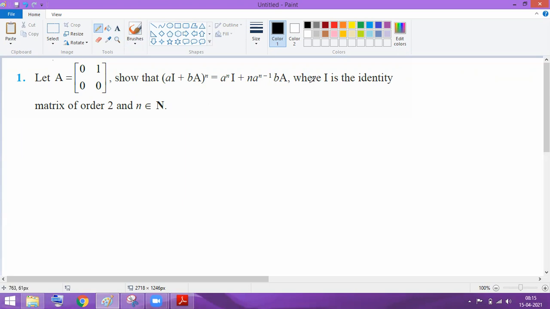Little bit confusing, but don't worry. Here I is the identity matrix of order 2, and n belongs to the natural numbers. So A is given and we have to prove this. Everyone look here, very very important. तो क्या दिया है? Basically prove करना है ना. So we have to prove that (aI + bA)^n is equal to a^n I + n a^(n-1) into bA. We have 2 methods to solve this question. Okay, I will follow the simplest one so that you will get it easily.